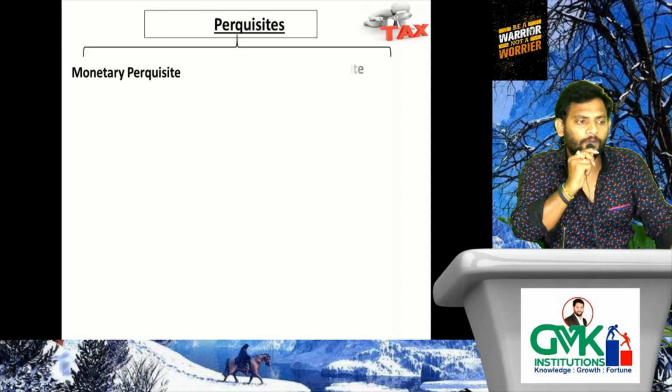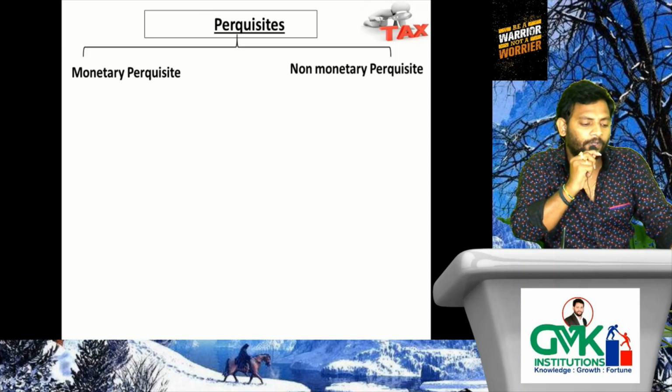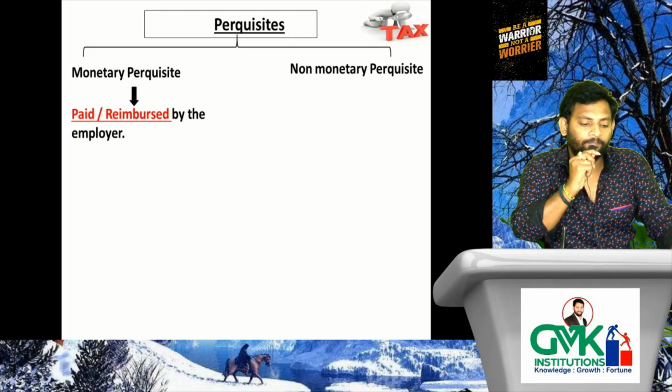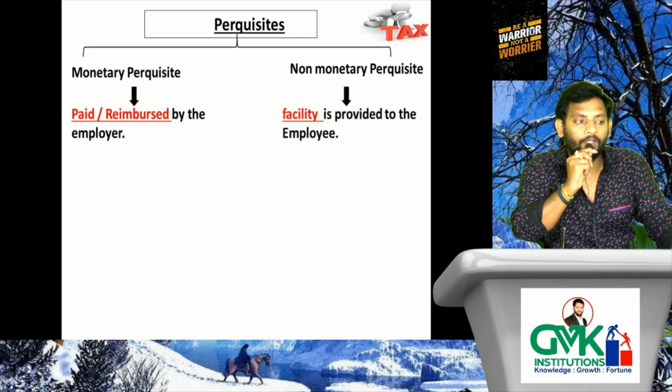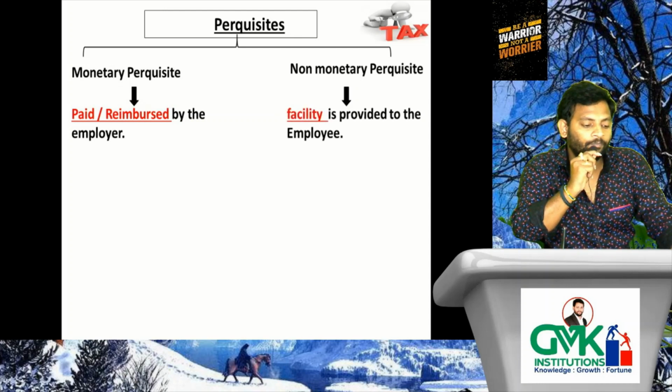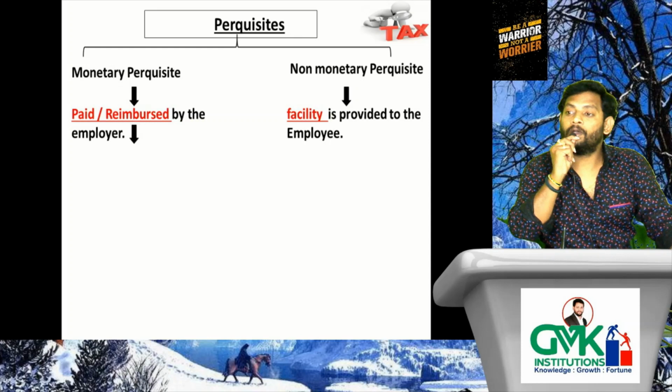Next, let's verify. Monetary perquisite, non-monetary perquisite. What is a monetary perquisite? Paid or reimbursed by the employer. What is a non-monetary perquisite? Facility provided by the employer to the employee. Very good.